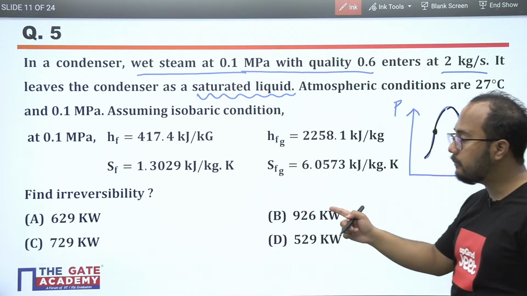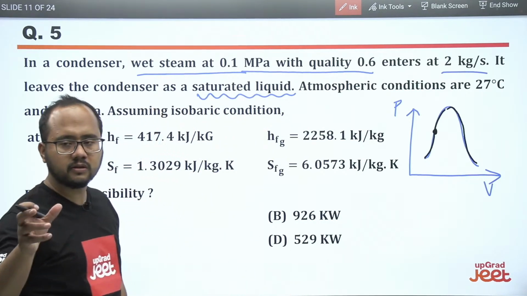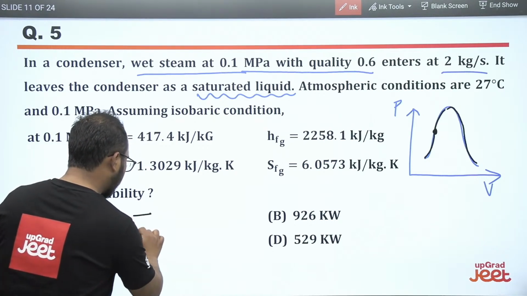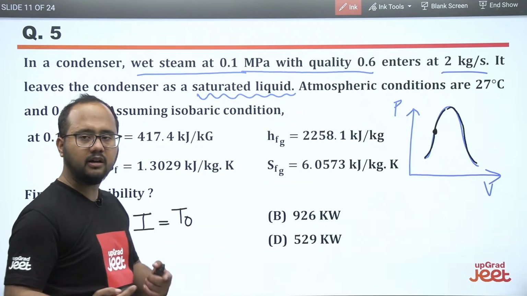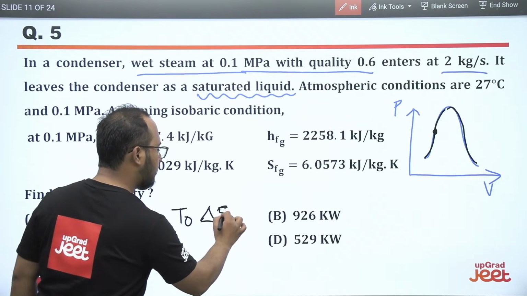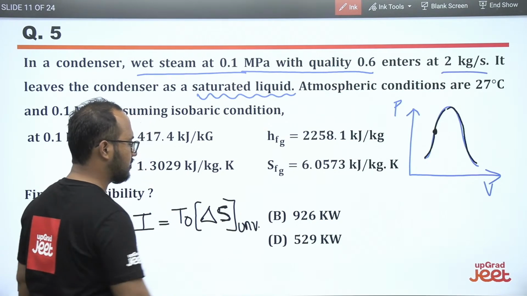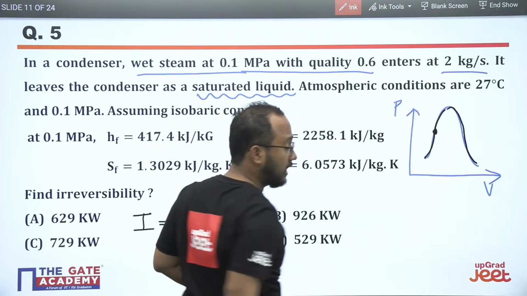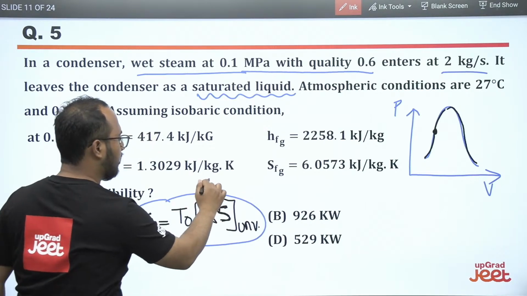But they have asked about irreversibility. What is irreversibility? The Gouy-Stodola theorem. You should know the Gouy-Stodola theorem, in which the formula is like this: I, irreversibility, equals T naught, the temperature of ambient or surrounding, multiplied by delta S of the universe, or you can say the entropy generation. From this particular formula you can calculate the irreversibility basically. So always remember this particular formula.